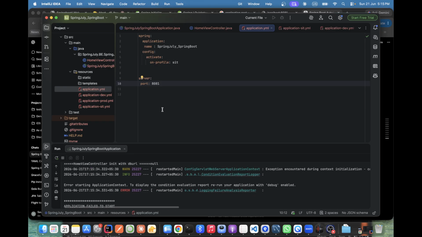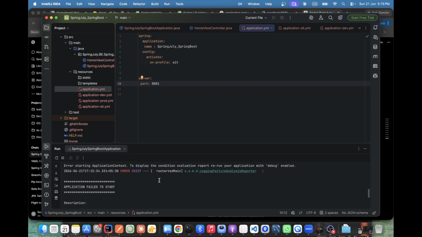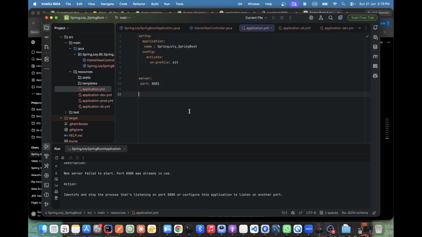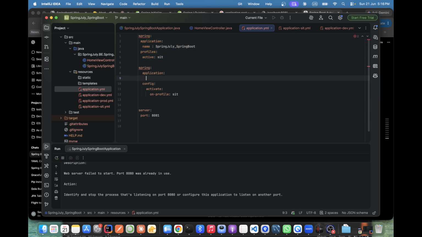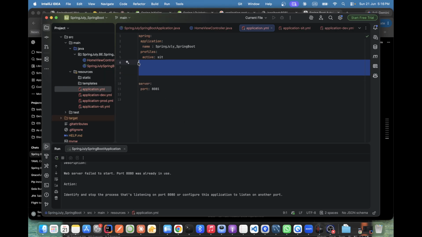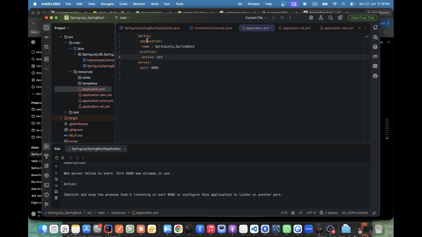Now maybe it's not taking it. Server.port.